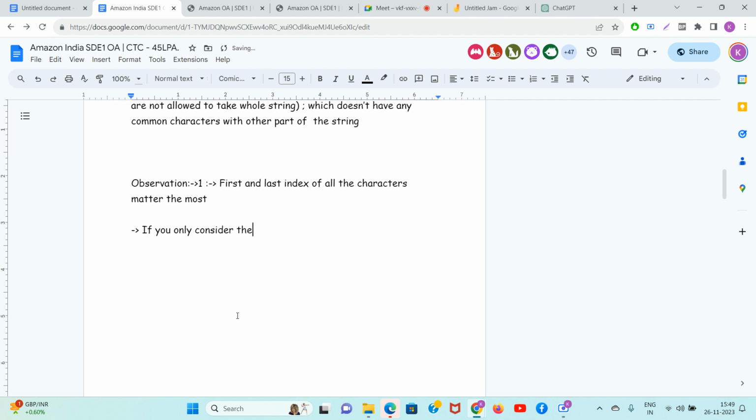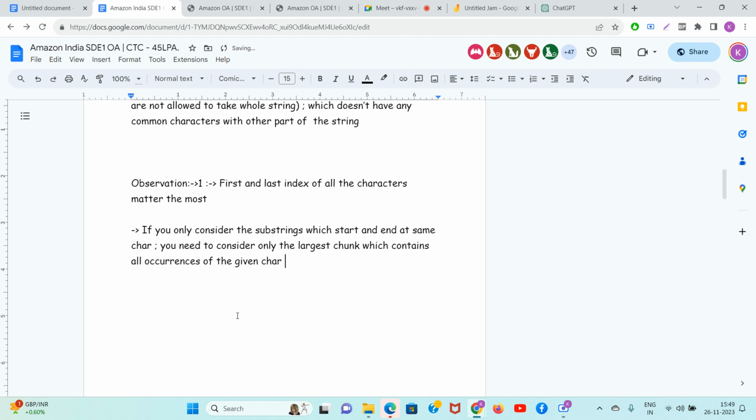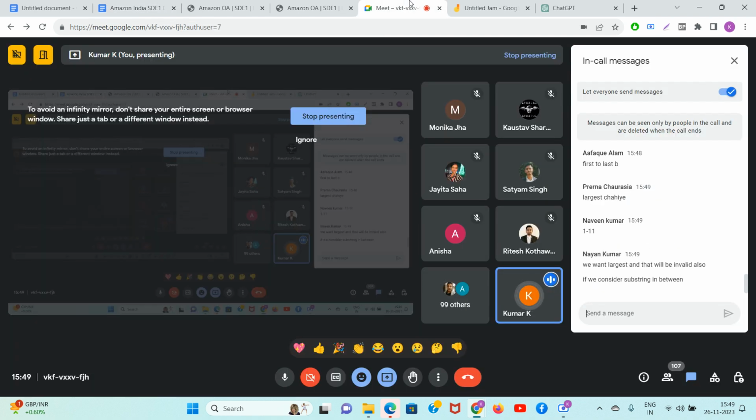If you only consider the substrings which start and end at the same character, you need to consider only the largest chunk which contains all occurrences of the given char. Guys, you need to consider only the largest chunk which contains all the occurrences of the given char. Okay guys, clear?